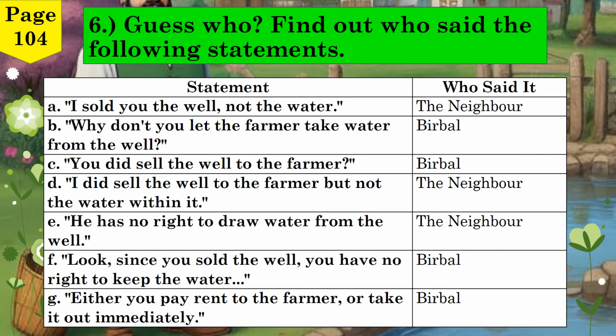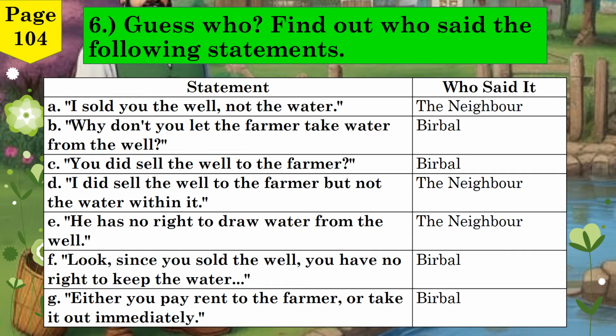Now let's go through all the answers. Statement A. I sold you the well, not the water. This was said by the neighbor, as he tried to trick the farmer after selling the well. Statement B. Why don't you let the farmer take water from the well? This line was spoken by Birbal, questioning the neighbor's unfair behavior. Statement C. You did sell the well to the farmer. Again, this was asked by Birbal, confirming the details before giving a solution.